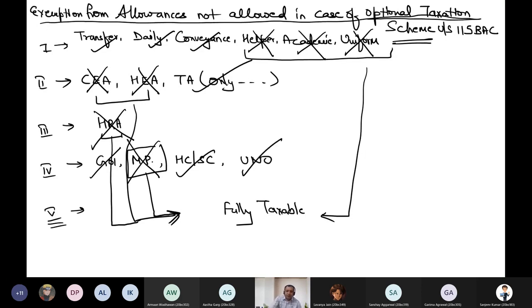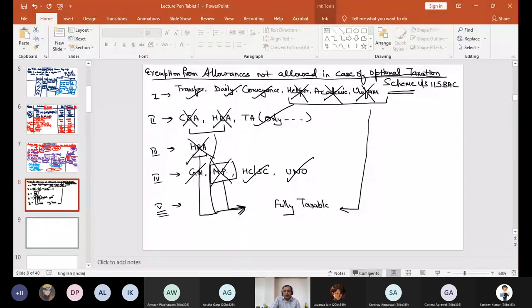Please raise your hand if you understood this point. And that is why in my example of HRA, I added that word not opted for. Why I added that word, that assessee has not opted for optional taxation scheme? Because had I not added that word not opted, then this exemption would not have been given. My HRA would have been fully taxable. That is why I added that word not opted for optional taxation. Please ask me the doubt if you are having, otherwise we are starting now with perquisites.